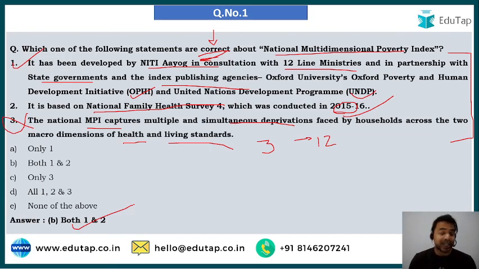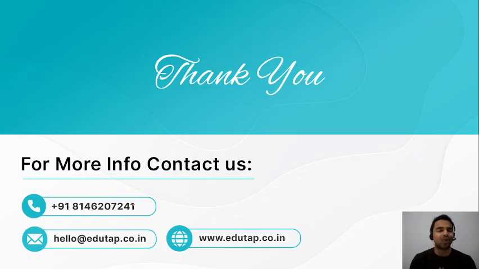See, this index is really very important to be covered, and the question can also be asked which state is having the highest share of multidimensionally poor people in India. And my dear learners, the right answer for that question will be Bihar. And the state which is having the lowest share will be Kerala, with 0.7% of the total population considered multidimensionally poor. So you must be prepared to answer these kinds of questions, and we have discussed all these things in today's session.